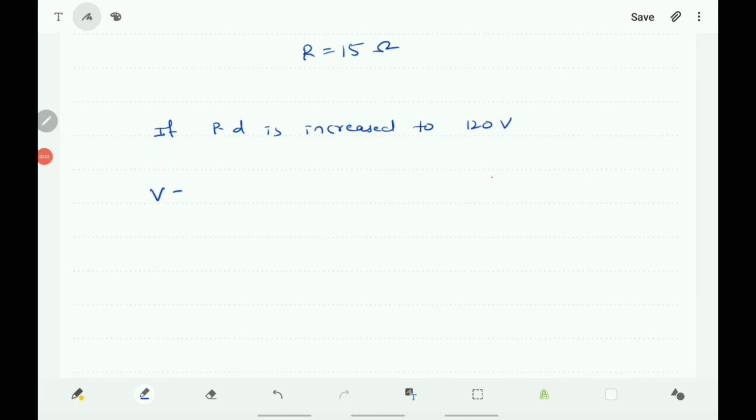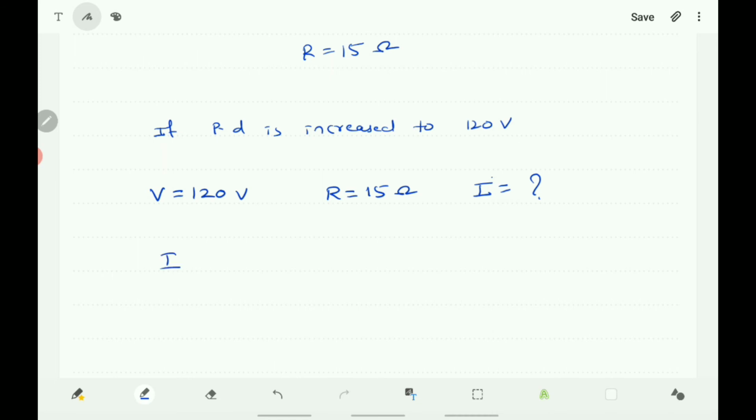So V becomes 120 volts, and R is the same, 15 ohms, because the same heater is used here, and I is the unknown.